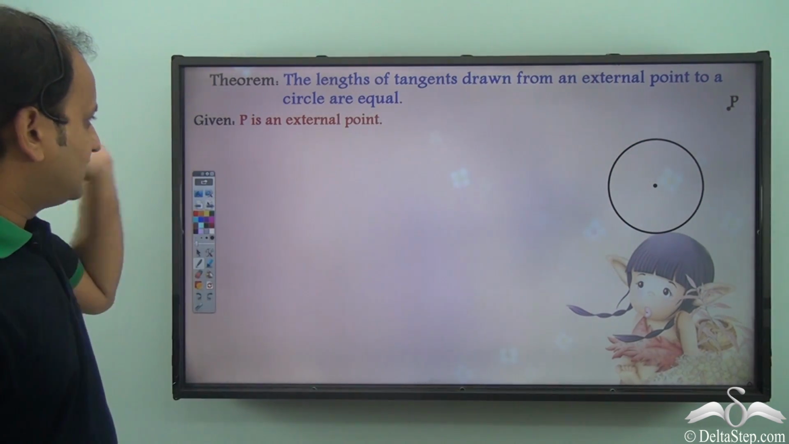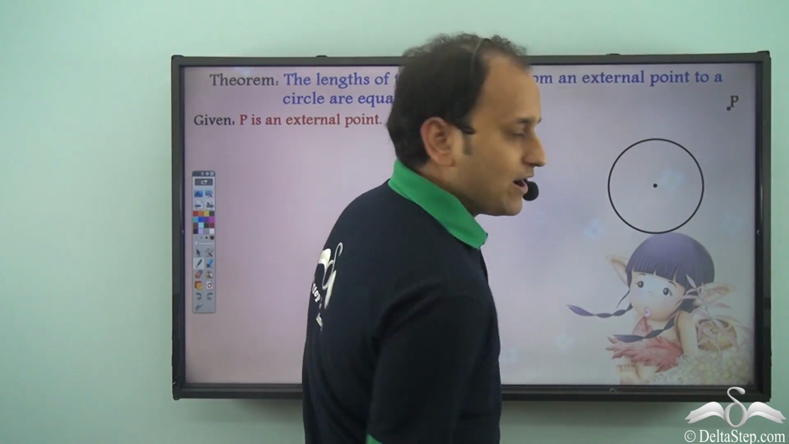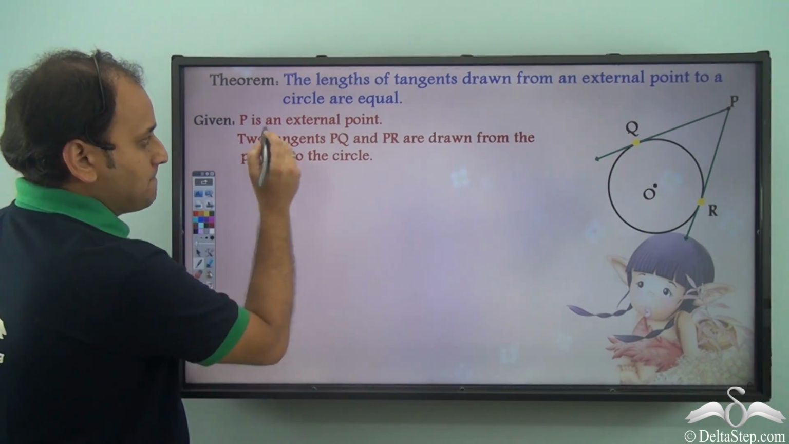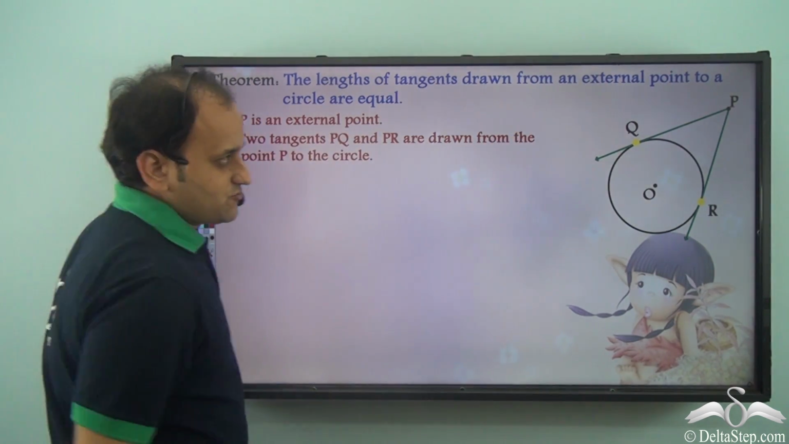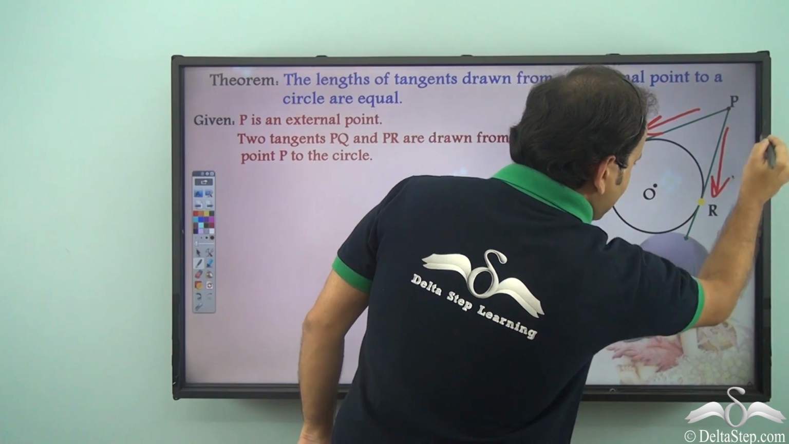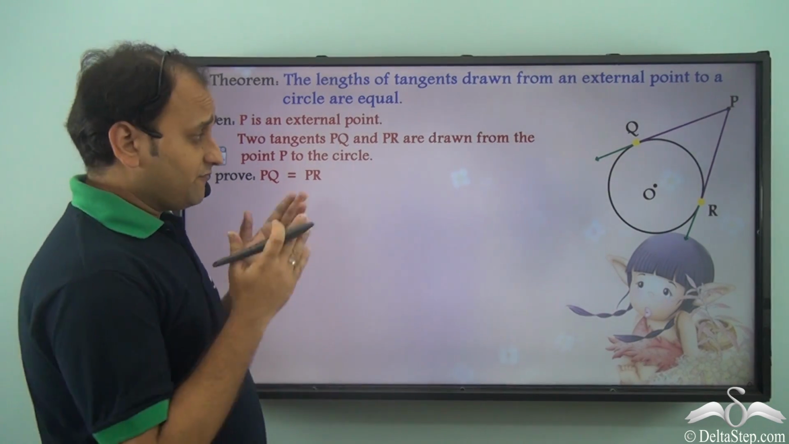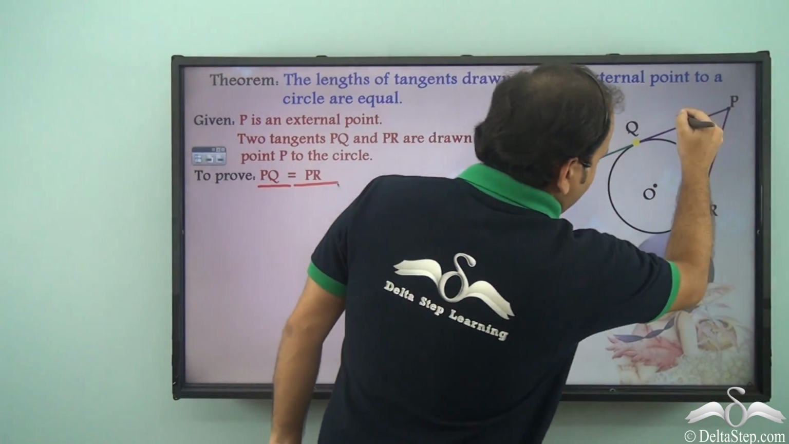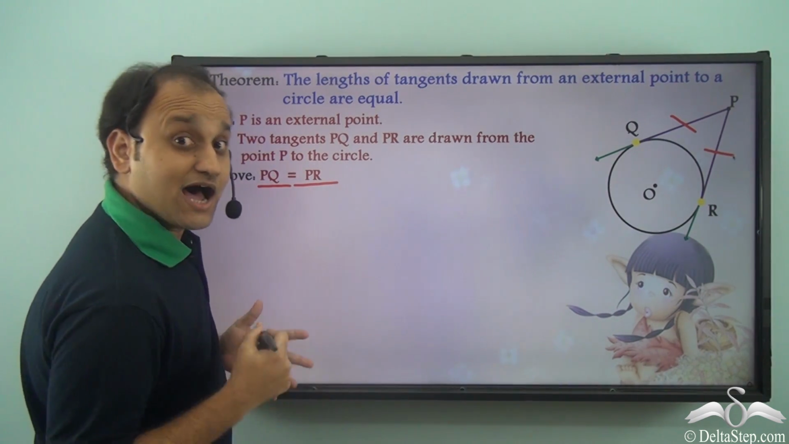So what is given? Given is that P is an external point. So we have P, an external point here. Next, two tangents PQ and PR are drawn from the point P to the circle. So from point P, we have PQ and PR, two tangents. Now, what do we need to prove? We need to prove that PQ is equal to PR. That is what we need to prove.